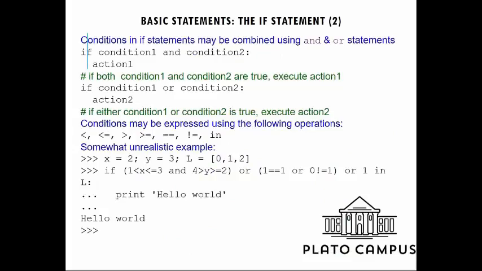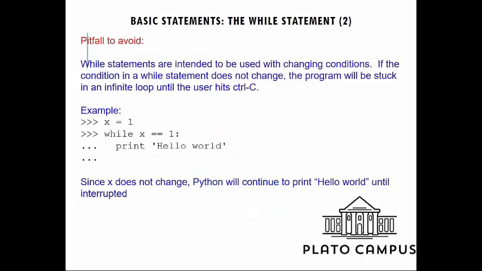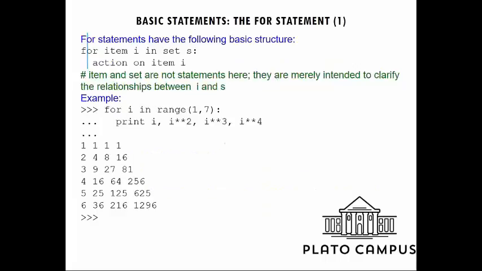Here we have some examples, where we are comparing some particular values. Say x is equal to 2, y is equal to 3, and our list is 0, 1, 2. Now I am comparing it with 1 being greater than x, or greater than or equal to 3, and in this way we can work with if else statements. Like this, while will also come. While we use when we give one condition, and if the condition is matching, then the action will be taken. So like in other programming languages, we can use different types of while and if else conditions.